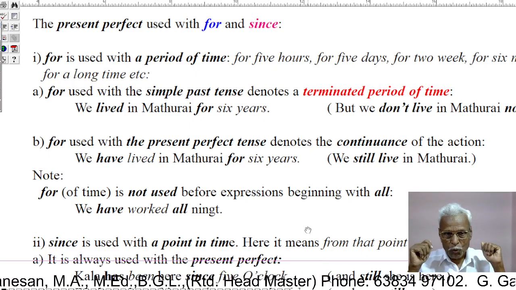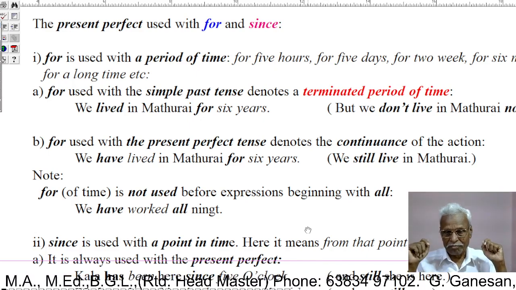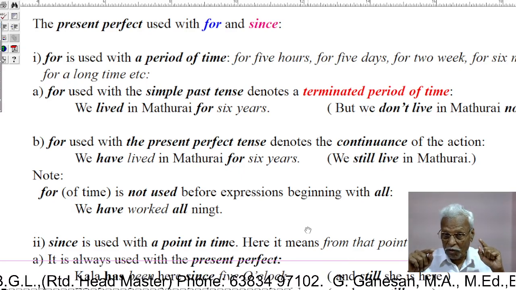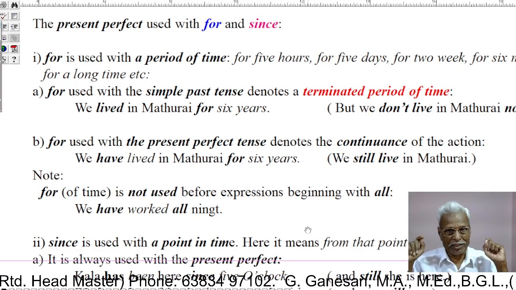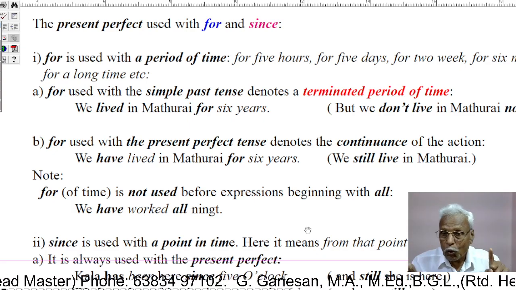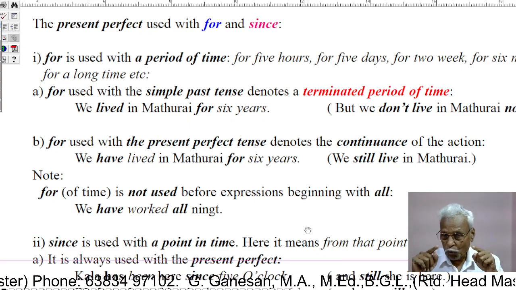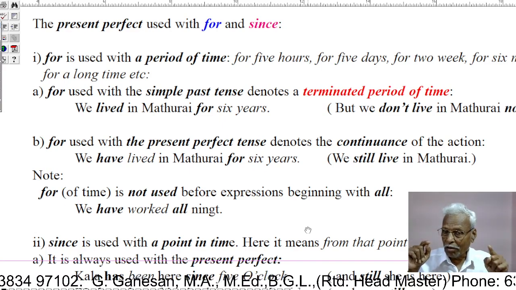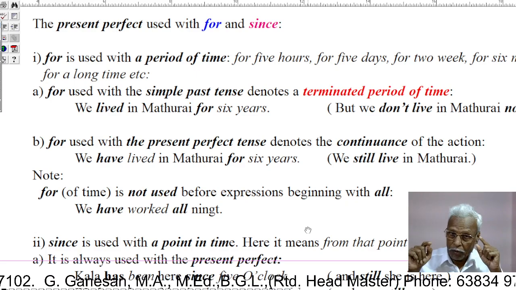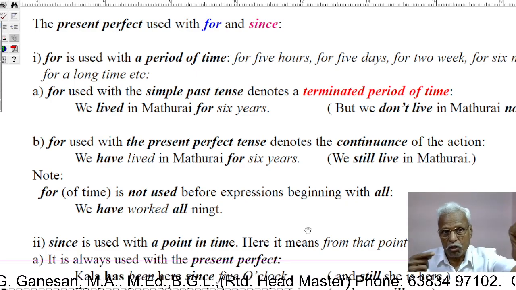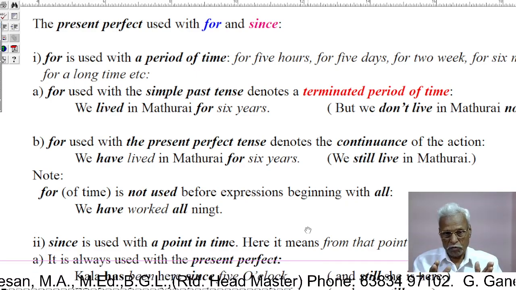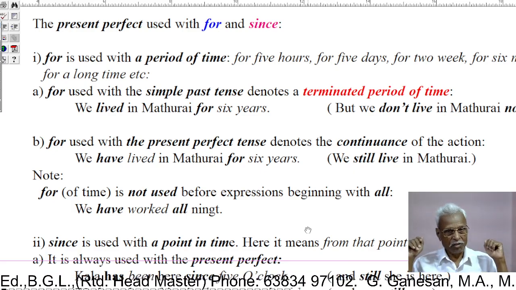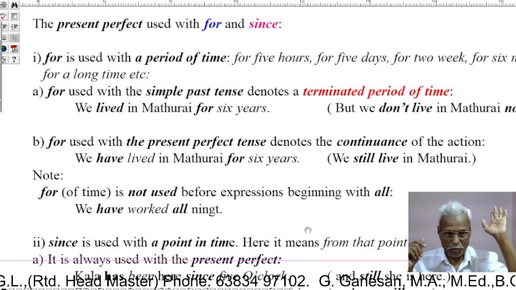See, we have worked all night. We should not say we have worked for all night. We should not say like that. We have to say we have worked all night. When the adverb all refers to the time, for should not be used. We have worked all night, all the day; for should not be used.